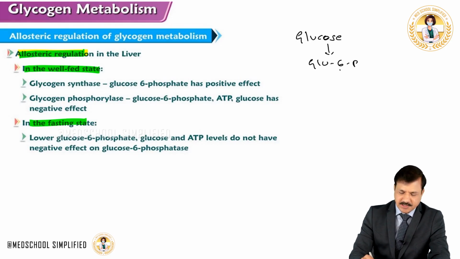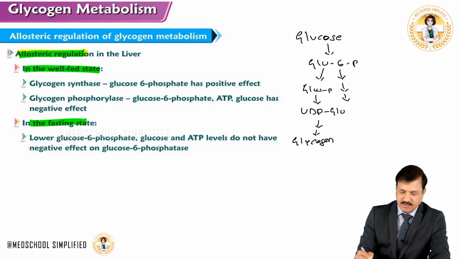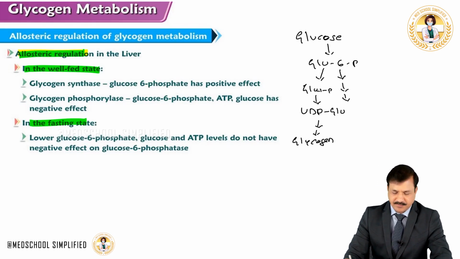And although the glucose 6-phosphate is going into glycolysis, some of the glucose 6-phosphate is diverted into glucose 1-phosphate, and this glucose 1-phosphate can be converted into UDP glucose, and that UDP glucose is going into glycogen formation. This is the glycogen synthesis that we have seen in our previous lecture.